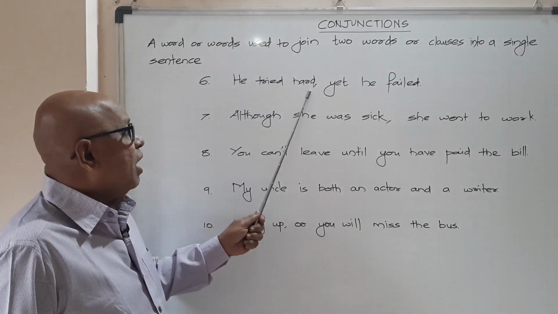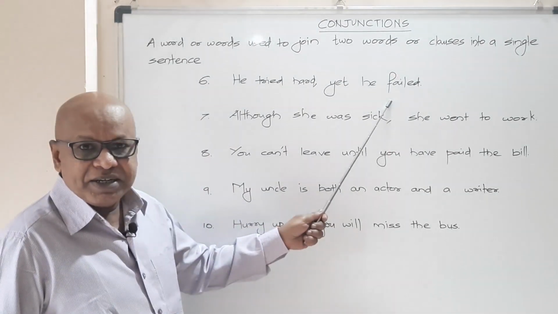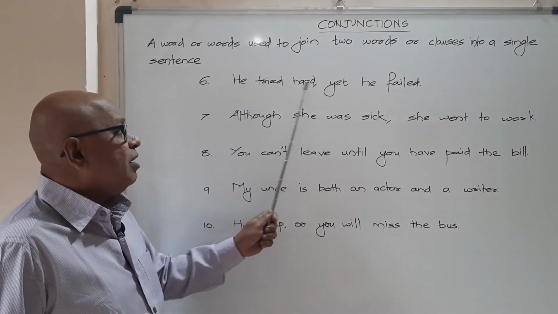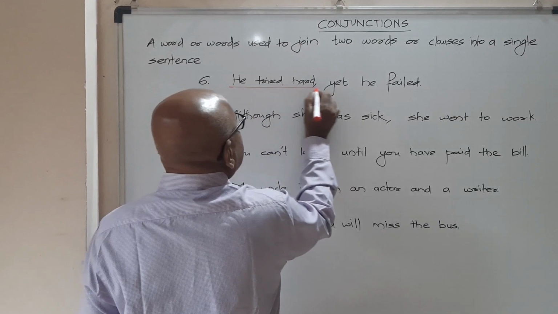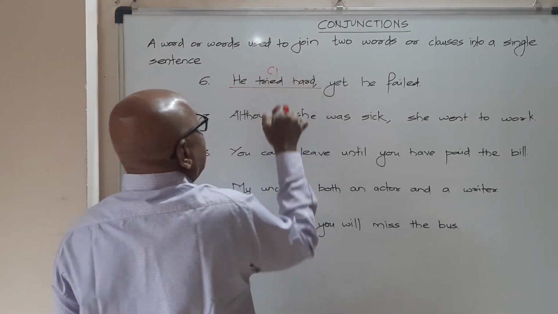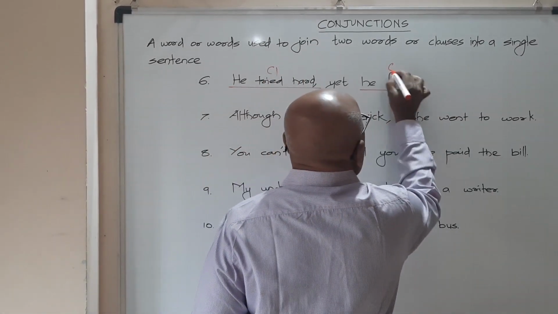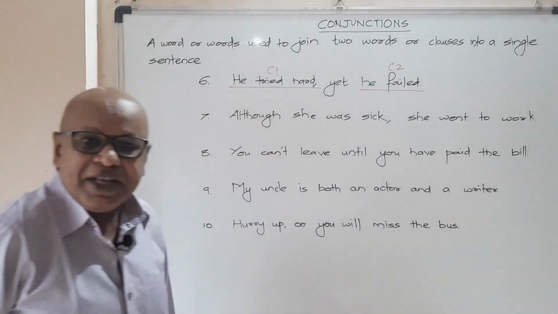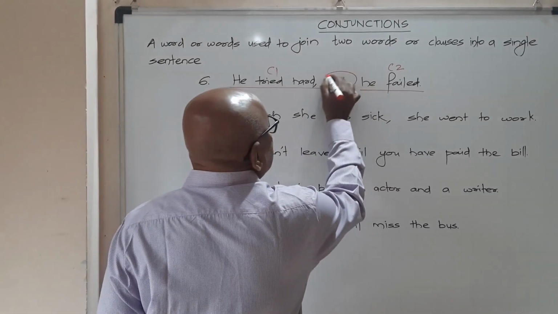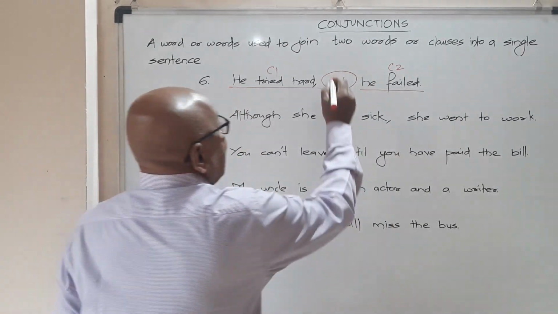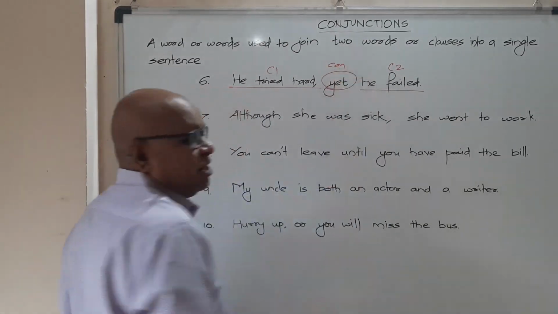Alright, going to sentence number 6, we have: he tried hard, yet he failed. Here, the two clauses are 'he tried hard', clause 1, and 'he failed', clause 2. Don't you think these two clauses have been joined together by this coordinator 'yet'? Hence, this is also a conjunction.